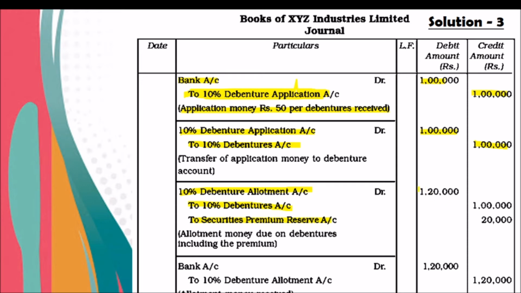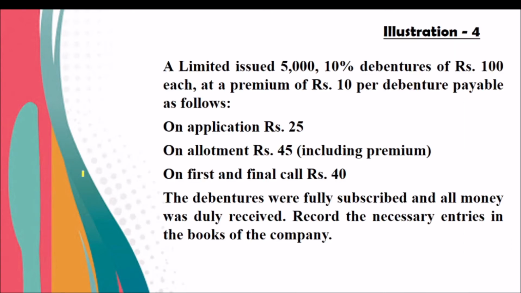Actually, we have to get 1,20,000. After that, 1 lakh will be transferred to debentures and 20,000 will be transferred to securities premium. And when we receive the amount: bank account debtor to debenture allotment, 1,20,000, the full amount. So this is the way to record the entries related to issue of debentures at premium.